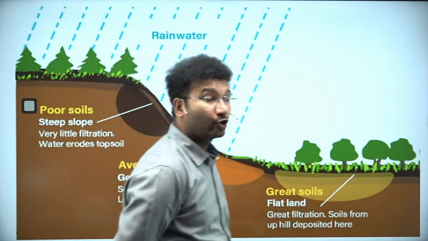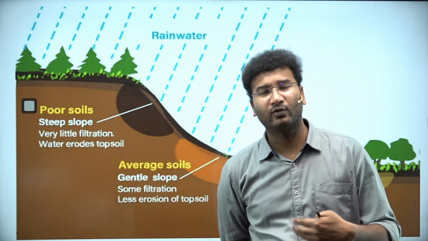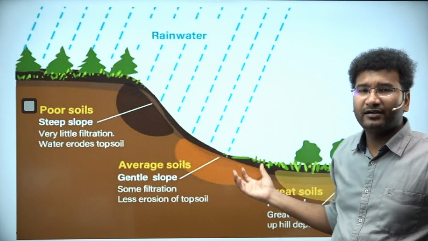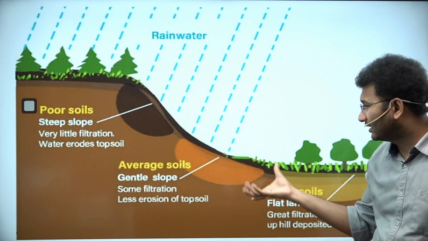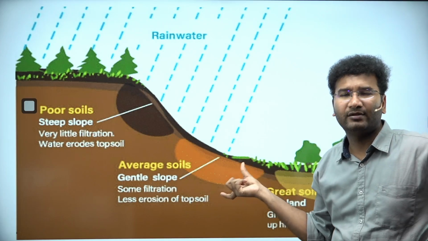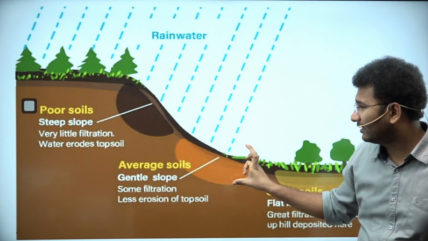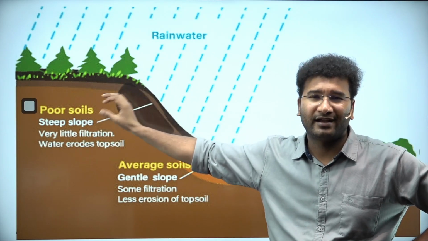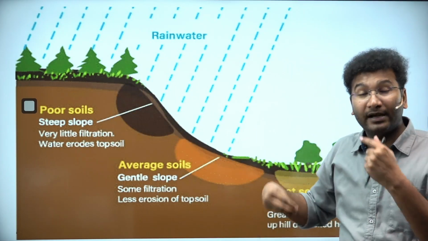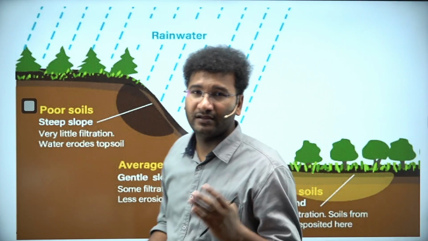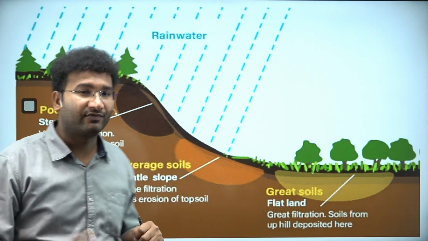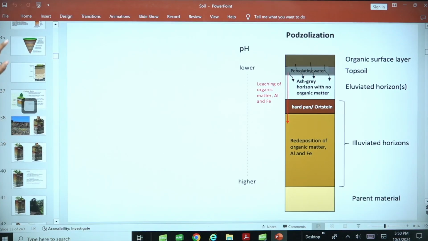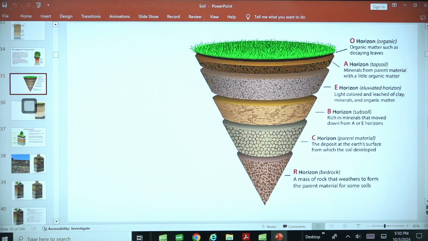Next is the topography. Topography also plays a vital role in what kind of soil you will have. See, if there is a good amount of rainfall, all the soil will come and deposit at the mountain foot. So the depth of the mountain foot soil will be more, right? Average soil depth will be more there, and here the depth of the soil will be less and nutrients will be washed off. So there are multiple factors that decide the formation of what kind of soil you'll have. And broadly speaking, in India, the majority of soils are of different types. But before that, let me tell you what layers you will find.